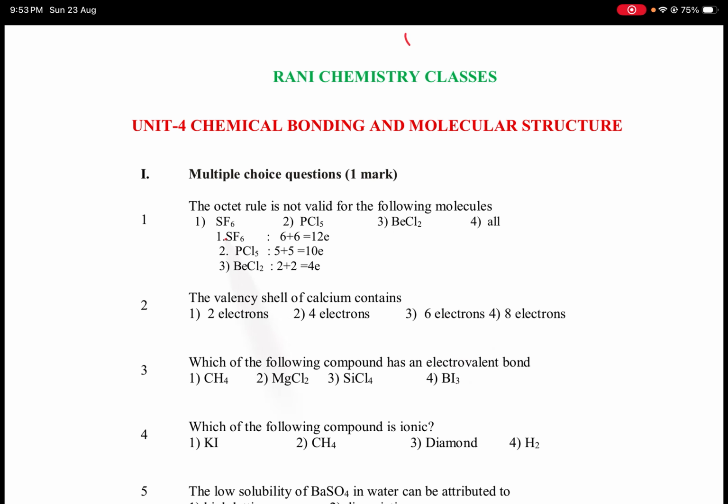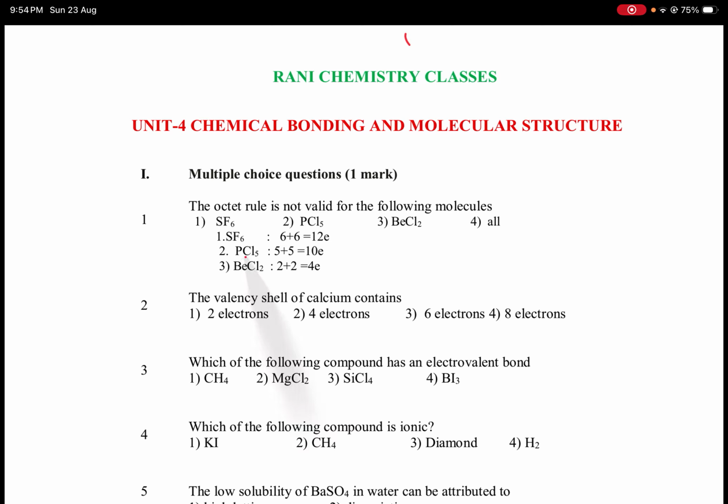SF6 means sulfur belongs to sixth group, so it contains 6 valence electrons. Fluorine has 7 valence electrons, so each fluorine has one unpaired electron. That means 6 fluorines form 6 sigma bonds with sulfur. So 6 plus 6, total 12 electrons.